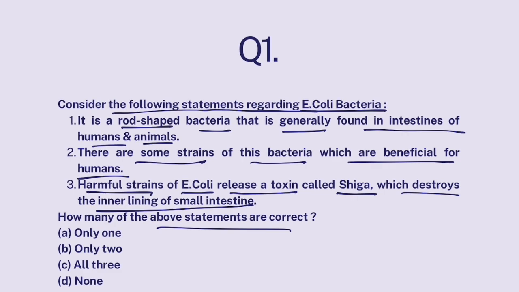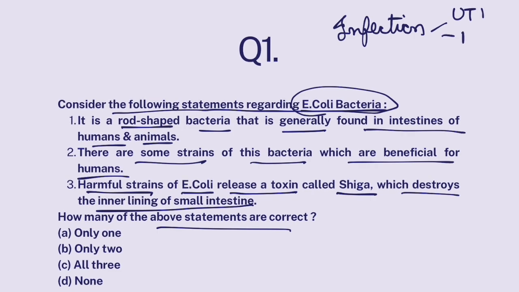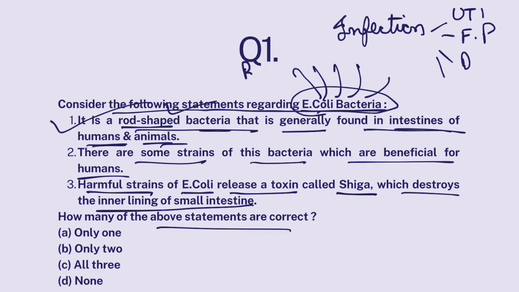Now look, E. coli is one such bacteria whose infection causes many diseases: urinary tract infection, food poisoning, diarrhea. Many infections are caused by E. coli bacteria. Now, it is a rod-shaped bacteria, absolutely correct, and is generally found in the gut or intestines of humans and animals. This is correct. E. coli bacteria is quite fascinating because it has various strains. Some of those strains are beneficial for humans,